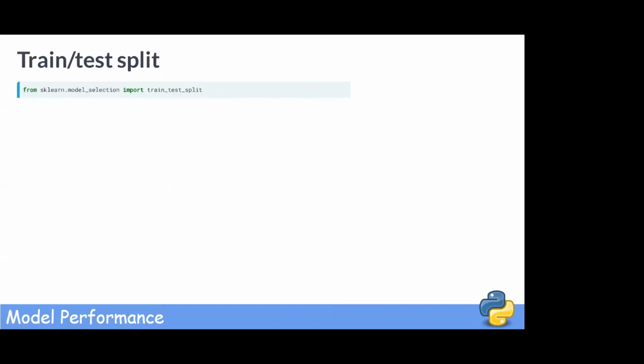To do this, we first import train_test_split from sklearn.model_selection. We then use the train_test_split function to randomly split our data. The first argument will be the feature array. The second, the targets or labels. The test_size keyword argument specifies what proportion of the original data is used for the test set. Lastly, the random_state kwarg sets a seed for the random number generator that splits the data into train and test.